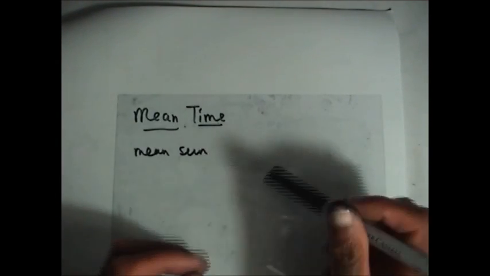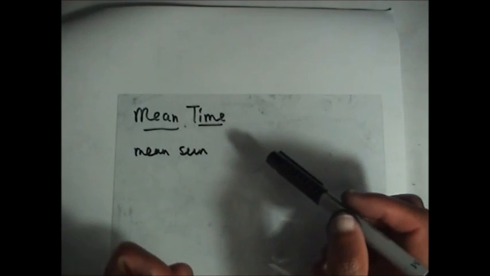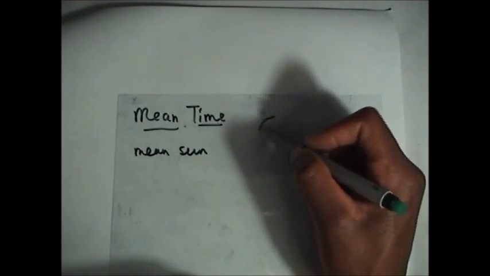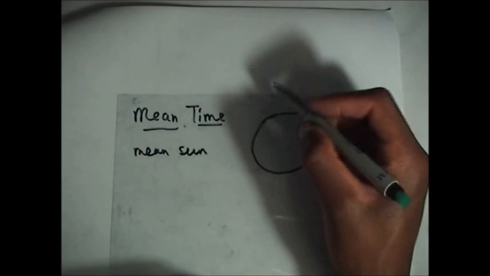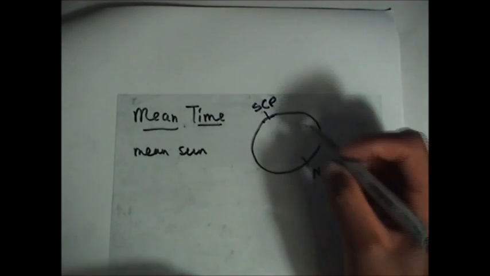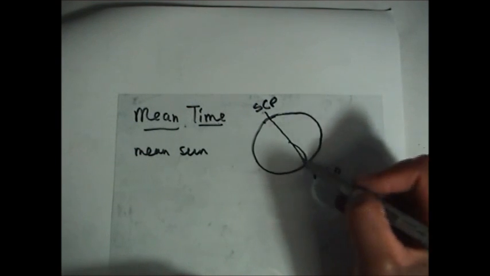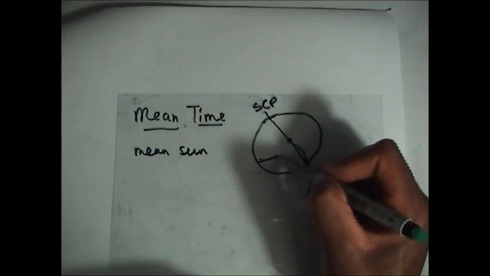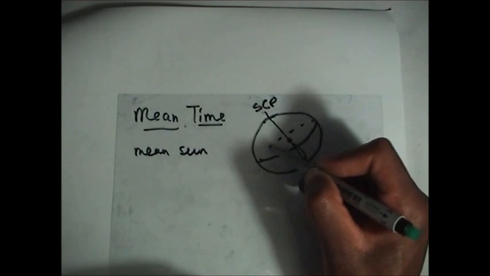What is special about this mean sun is that it travels along the celestial equator. Let us draw this. If this one is the south celestial pole and this one the north celestial pole, this will be our celestial axis, and perpendicular to that will be our celestial equator, like this.